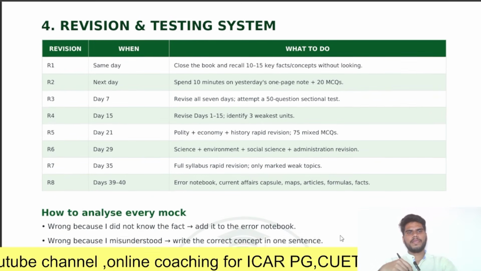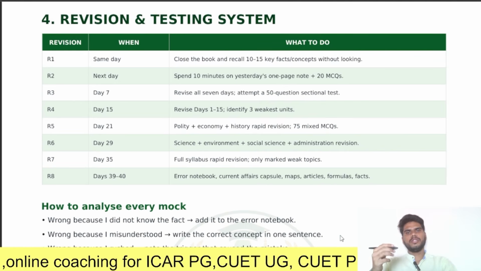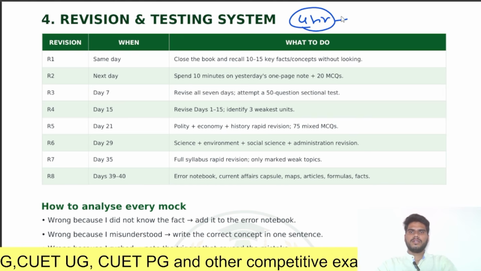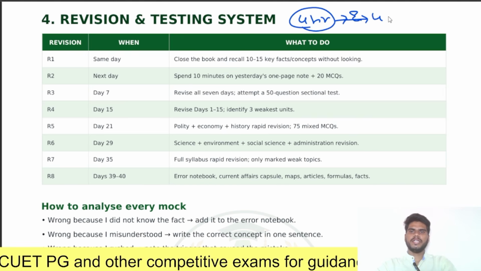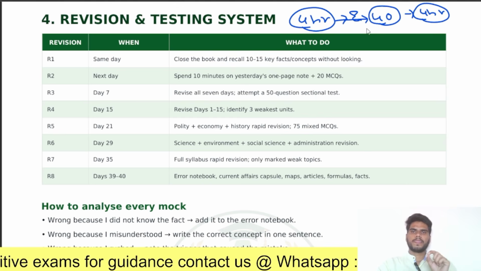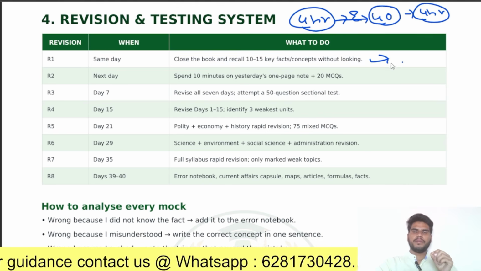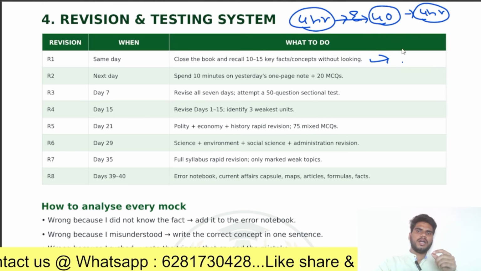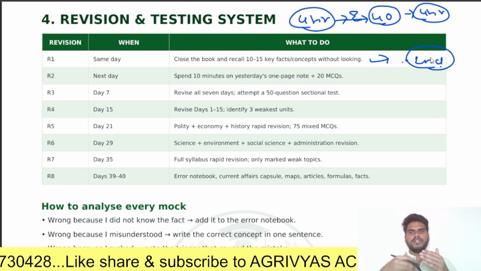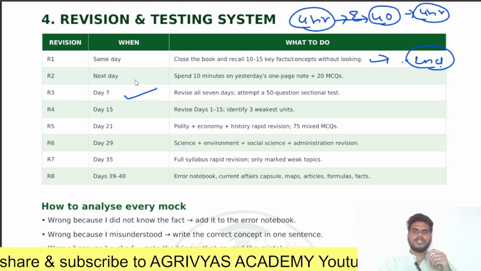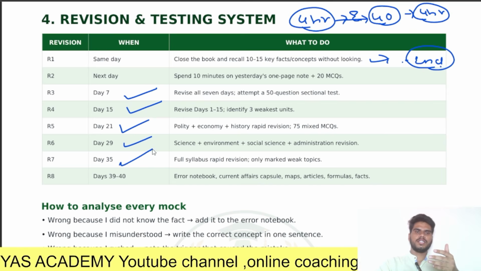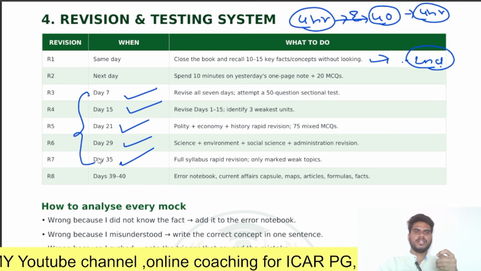Next, coming to the revision and testing time, how you should do revision. According to me, you are dedicating 4 hours to General Studies Paper 1 every day, for 40 days. After completing your studying every day, please revise the topic you have studied. At the end of the day, you should revise what you have studied. Daily you should do revision, and also weekly revision, that is the 7th day, then the 15th day, 21st day, 29th day, 35th day. You should do a total of 7 revisions of these topics.